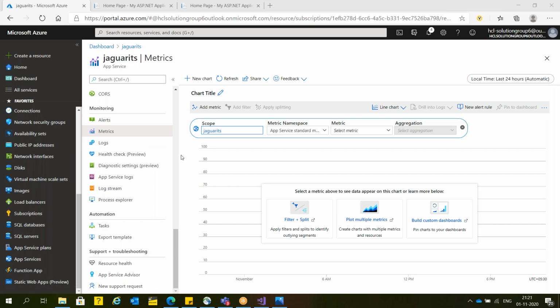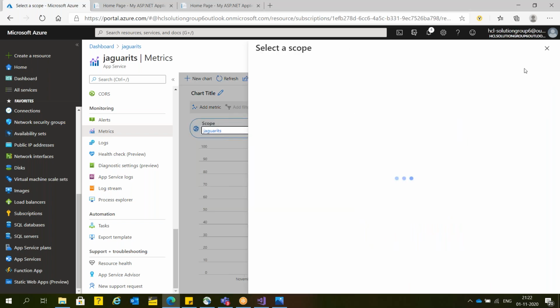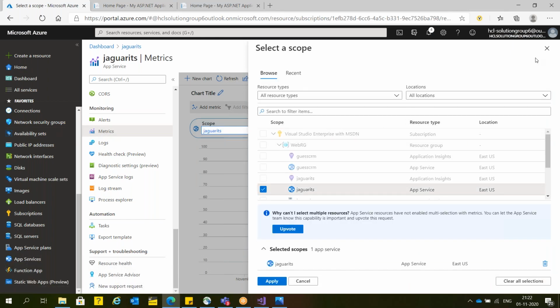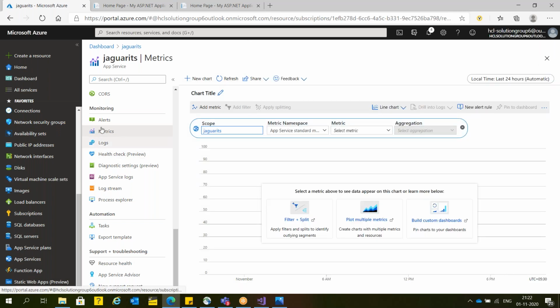So now, guys, this is a very important part. Alert and metrics. These two are very important. If you are working with websites, normally people require multiple metrics so that you can easily monitor what is happening with the website. So Microsoft created a property as well as a service. The name of the service is metrics. If you want to monitor the same resource on the basis of one metric or on the basis of multiple metrics, that is possible.